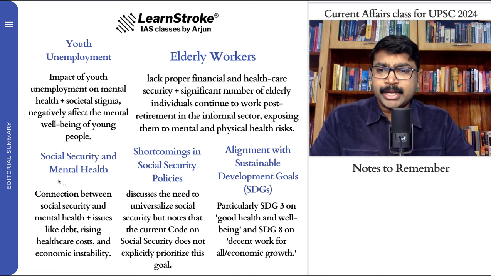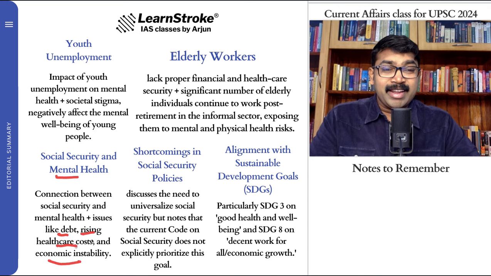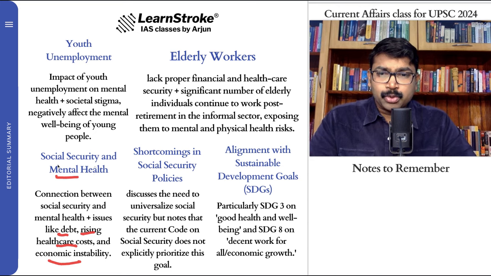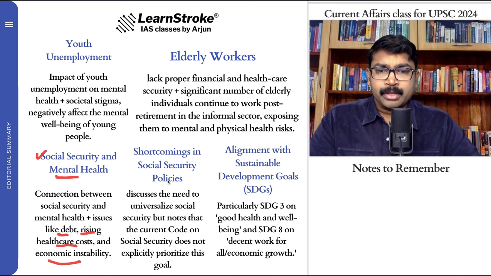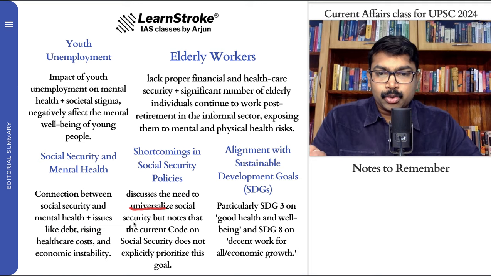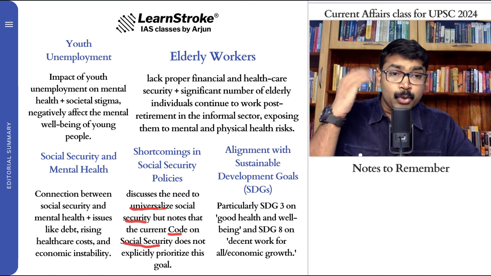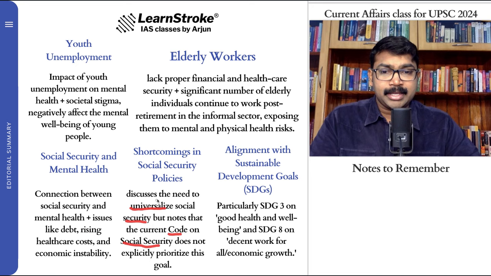And what about social security and mental health? You can see issues like debt, rising healthcare costs, economic instability, very poor salary. Debt is a big issue. So social security also needs to be improved. What are the shortcomings? We need a universal social security system where everything can be taken care of, not like the present one.